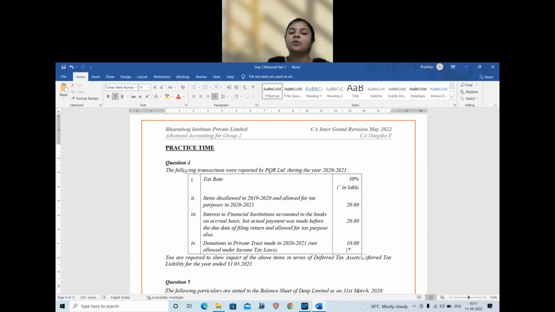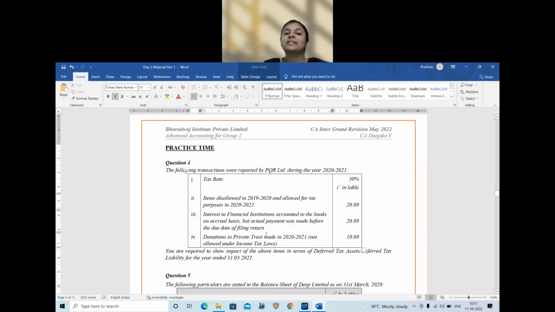In the allowed for tax purposes, we should remember this provision. It is a statutory payment, section 43B of the Income Tax Act. That section says if you make the payment before the due date, then it is allowed as per income tax, like bonus, employee payment. All these come under statutory payments.